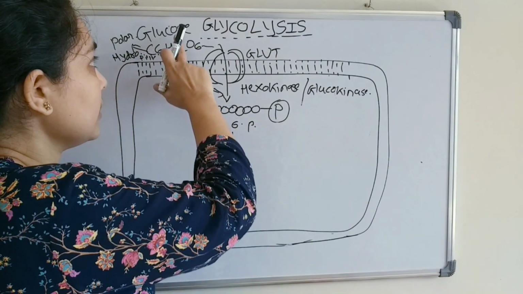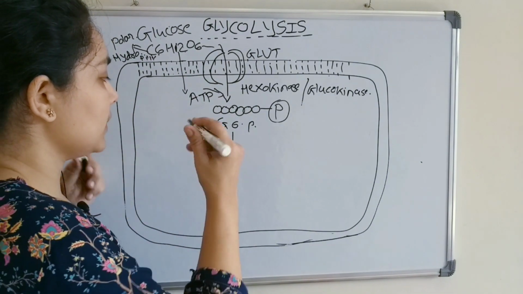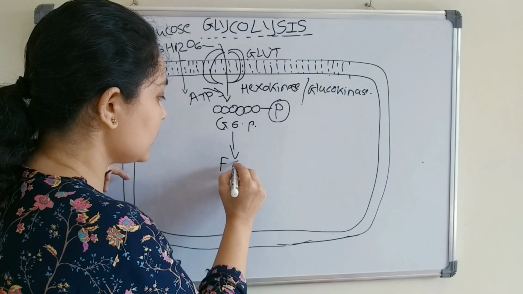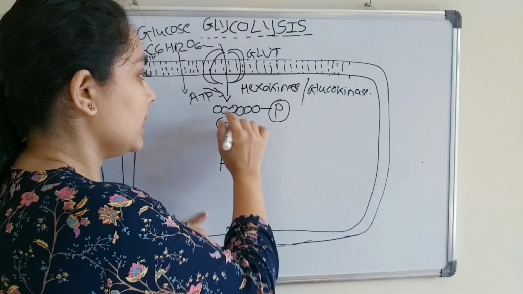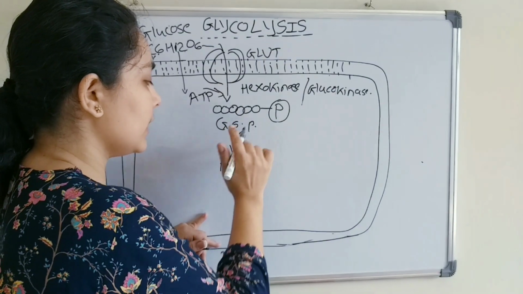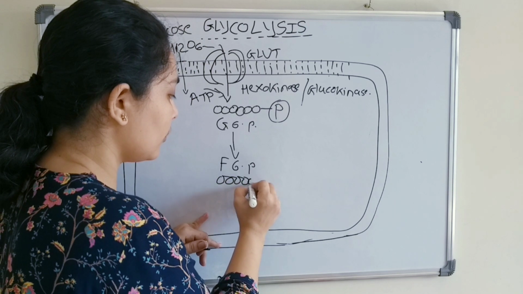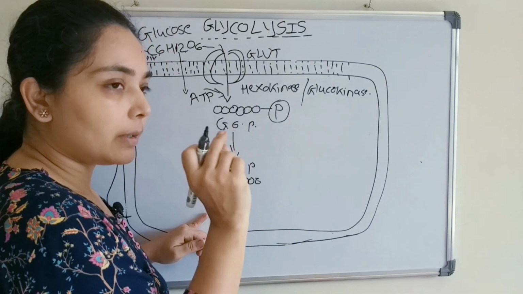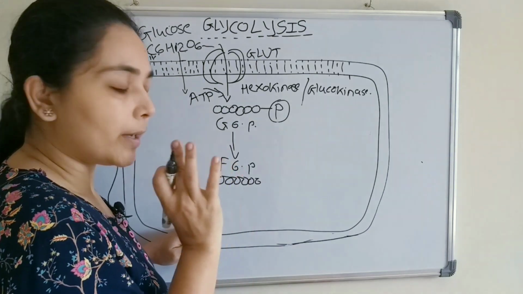First step is the conversion of glucose to glucose 6-phosphate, and the second step is the conversion of glucose 6-phosphate into fructose 6-phosphate. This is just an isomerization step. Here is a 6-carbon compound, and here also a 6-carbon compound, 4, 5, 6, but this is just an isomerization, that is the replacement of the H and OH group, right?